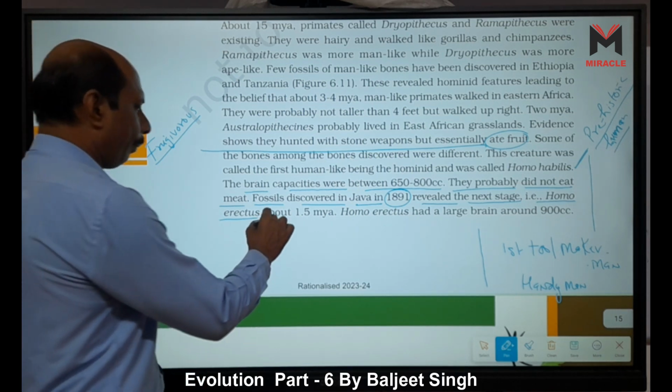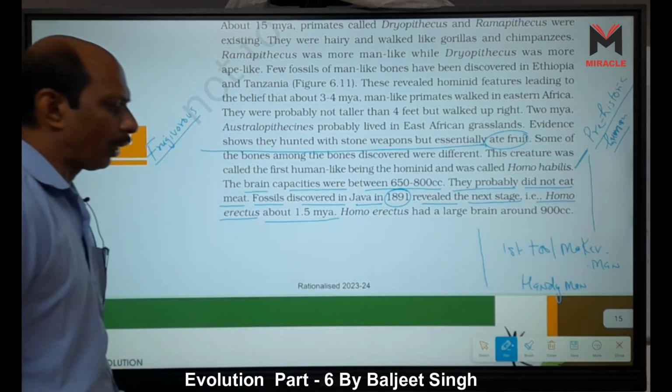Homo erectus about 1.5 million years ago.